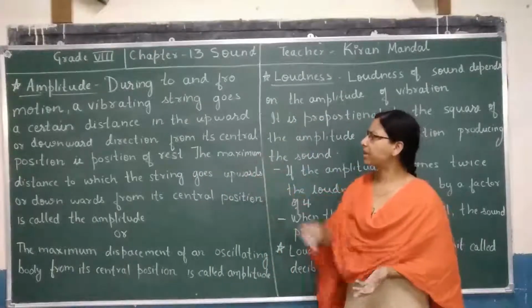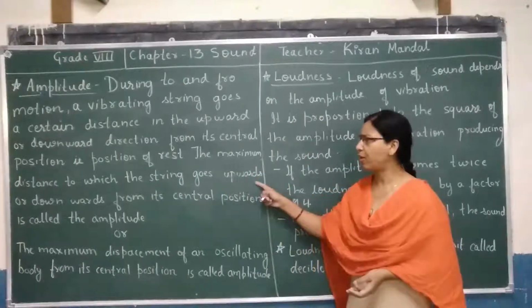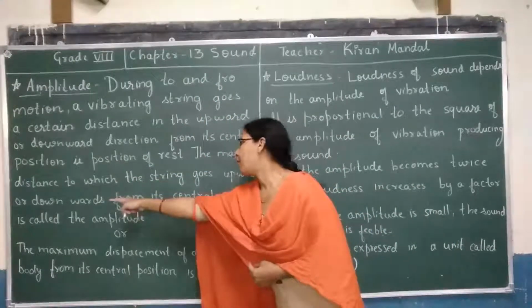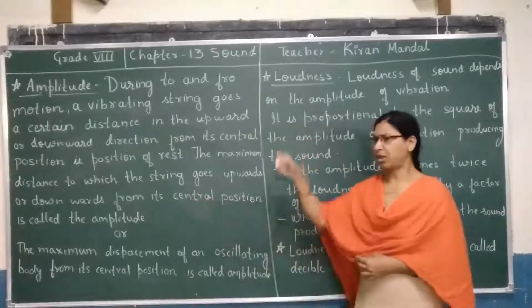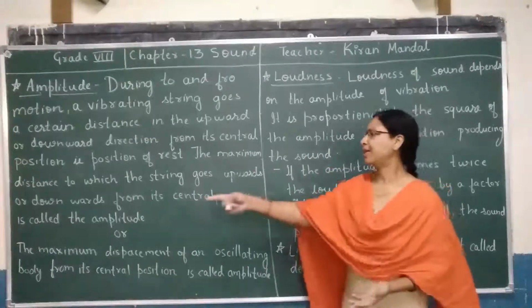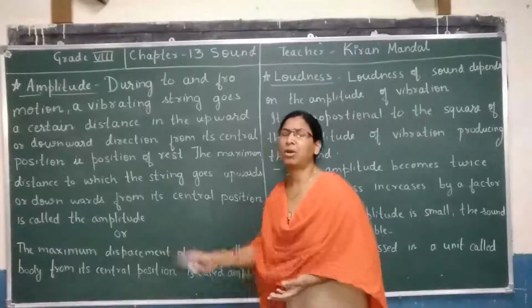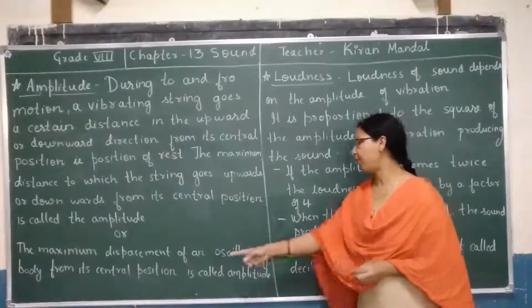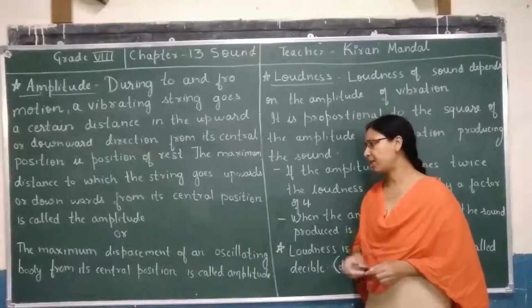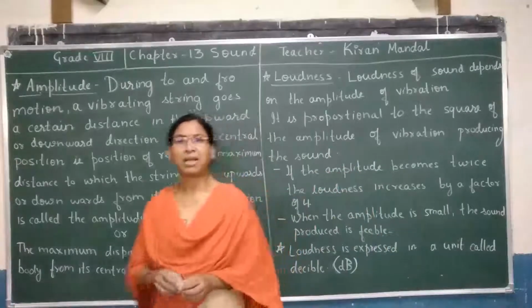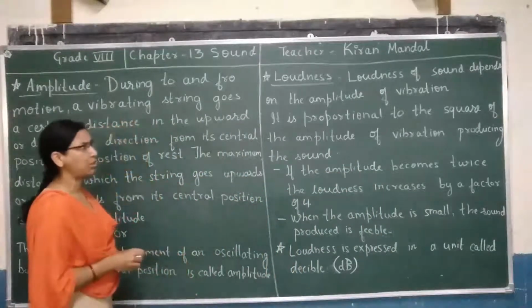The maximum distance to which the string goes upwards or downwards from its central position is called the amplitude. Or we can simply say the maximum displacement of an oscillating body from its central position is called amplitude.